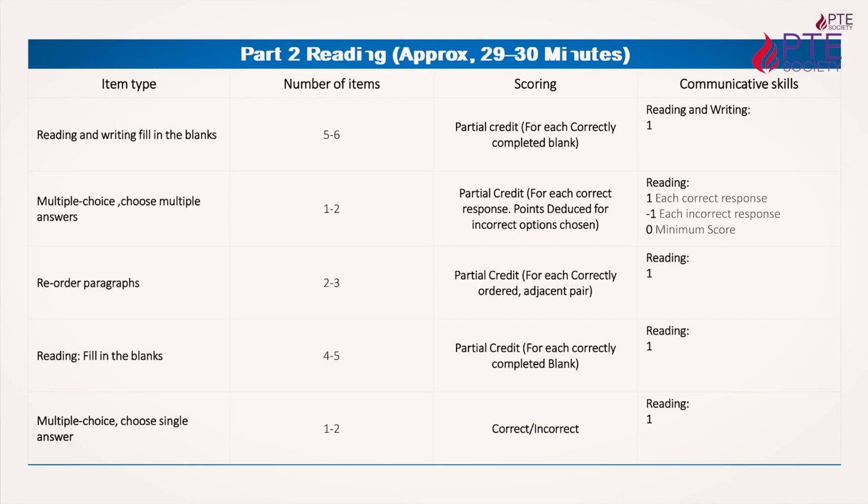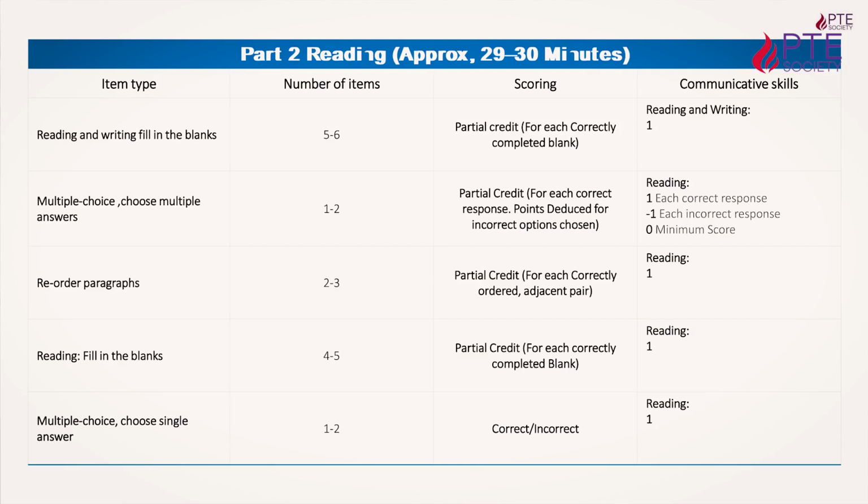Next item is reading filling the blanks. Reading filling the blanks means there will be 6 to 7 options below and you have to pick and drop into the blanks, right? So there will be 4 to 5 items. That is the second type of filling the blanks. Here also there is partial credit, 1 mark for each correct blank. So time is again essential. I am telling you again and again, in this reading part, time is very much important.